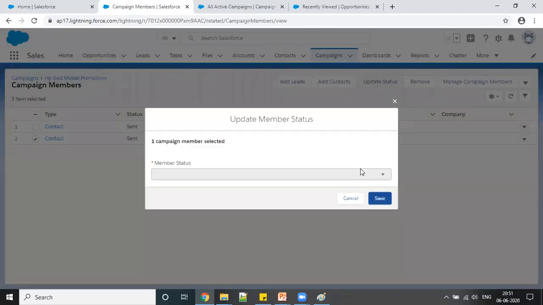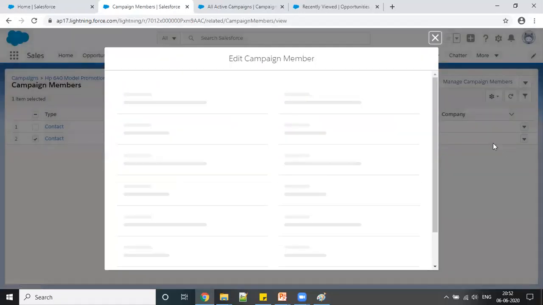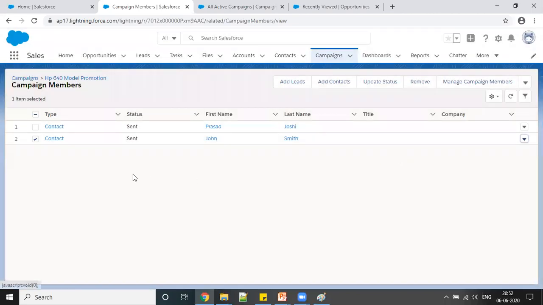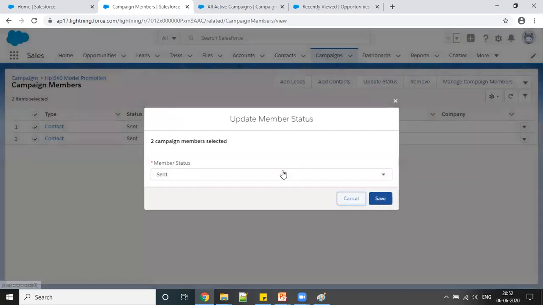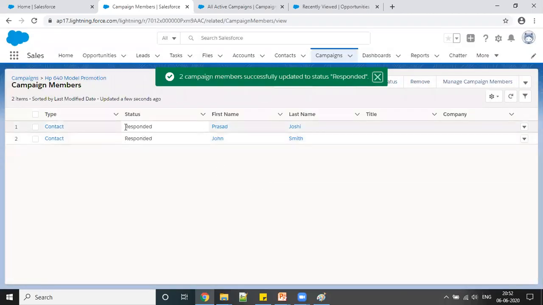This way we can select multiple contacts, but if you go here, you have to do it one by one. Suppose I want to say both customers have responded to me. I can simply go here, select the status, and say responded. And if you see this, both members have been updated.